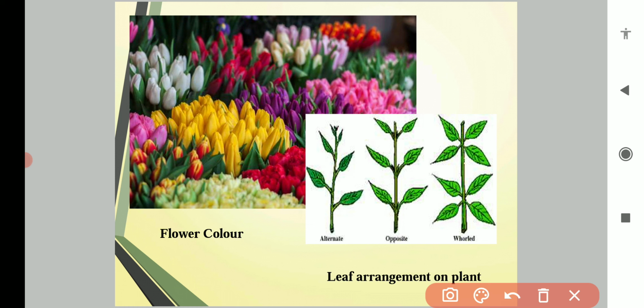This type of arrangement is known as alternate type. Opposite type means two leaves on opposite sides at each leaf axil. And in whorl type, four leaves are arranged around a single point. So leaf arrangement is also a qualitative character.